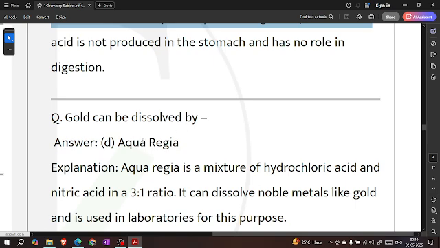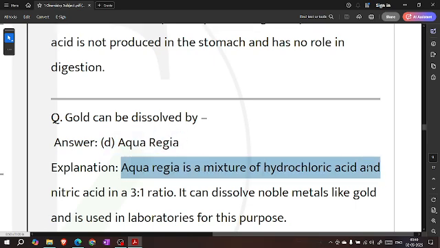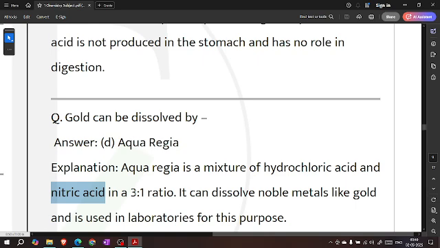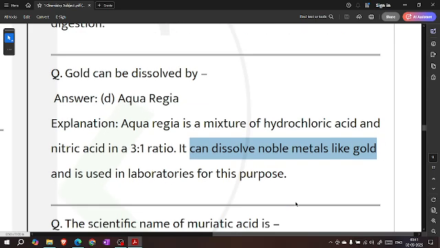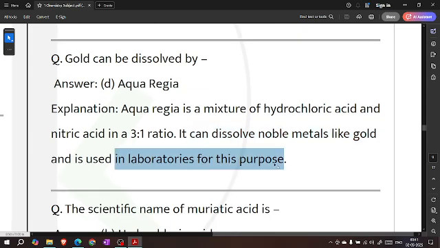Gold can be discovered by aqua regia. Aqua regia is a mixture of hydrochloric acid and nitric acid, in a 3 to 1 ratio. It can dissolve noble metals like gold and is used in laboratories for this purpose.